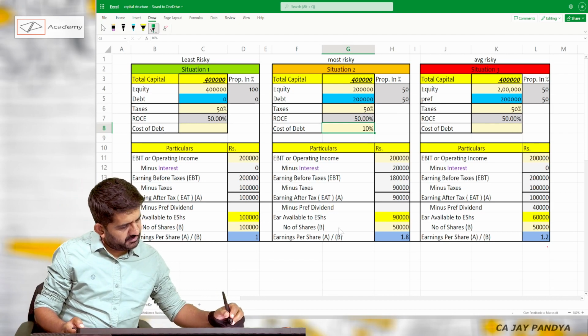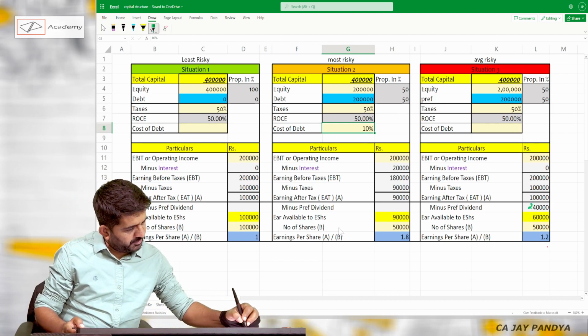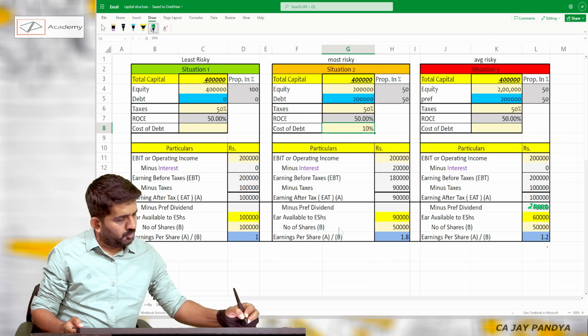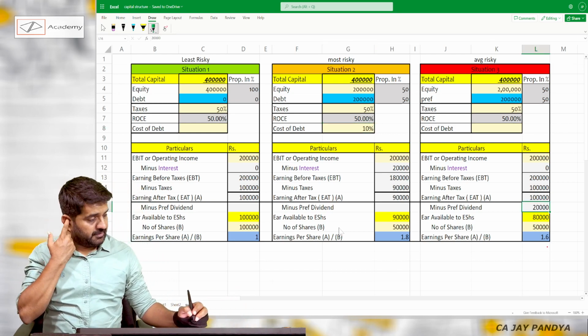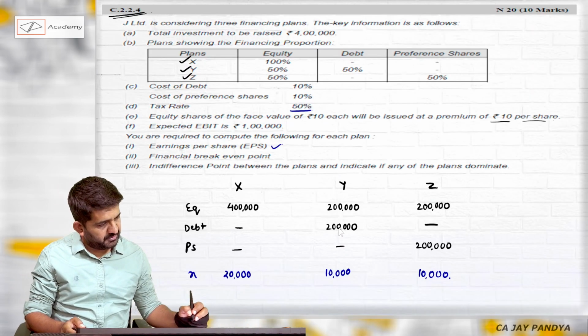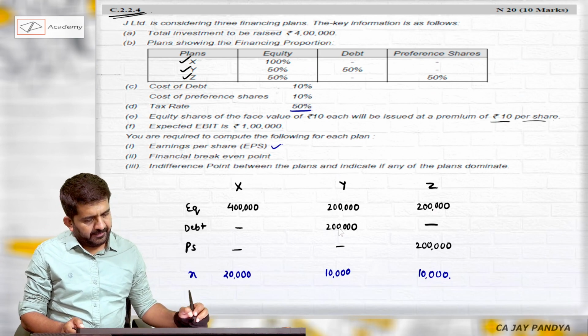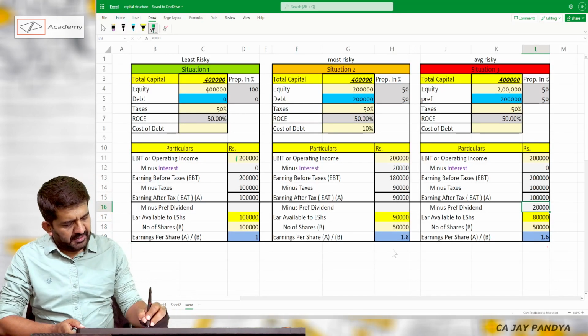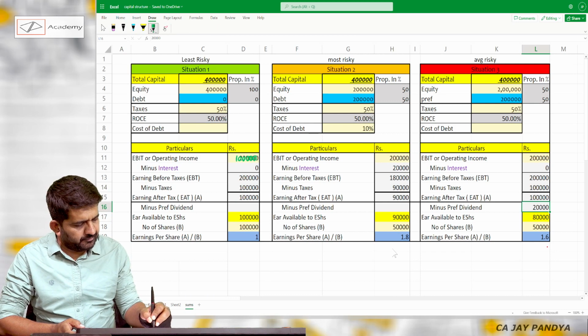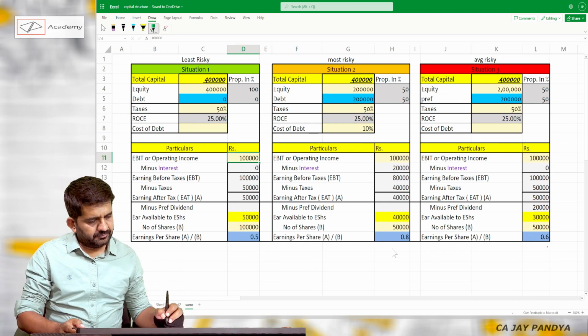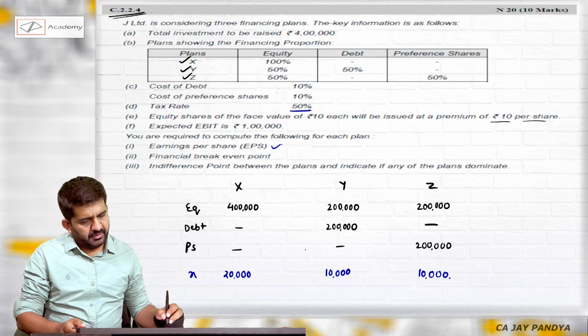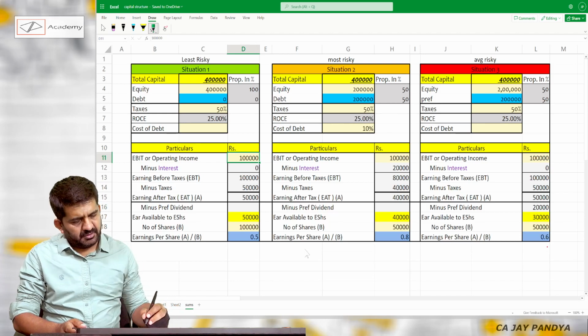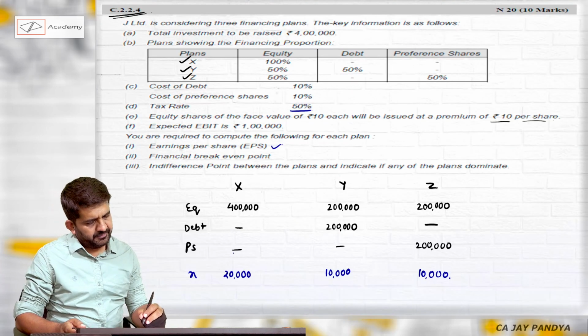So preference dividend over here will be 20,000. How 20,000? 2 lakhs is preferences, 10% is nothing but preference dividend. Expected EBIT is 1 lakh. Tax rate is 50%. Here also I am having 50%.